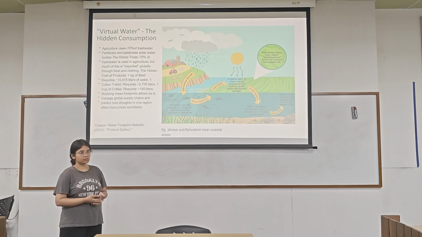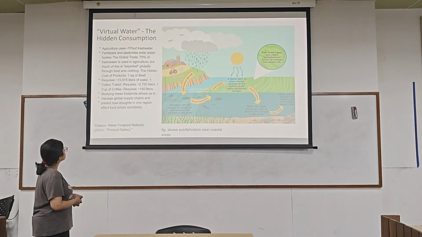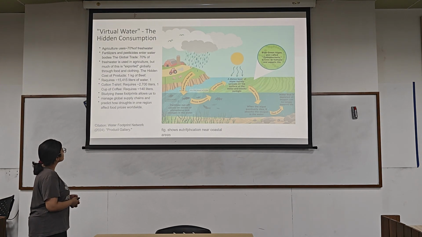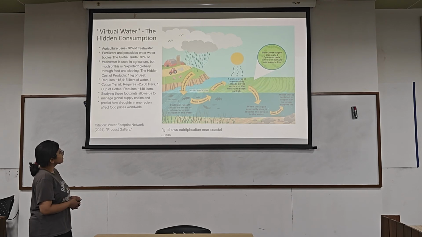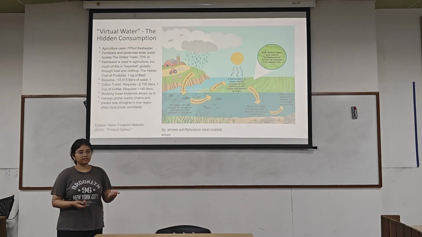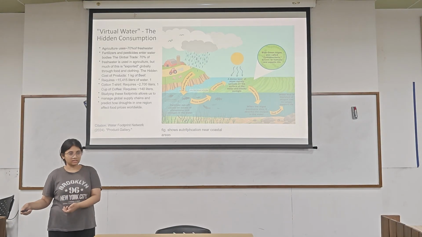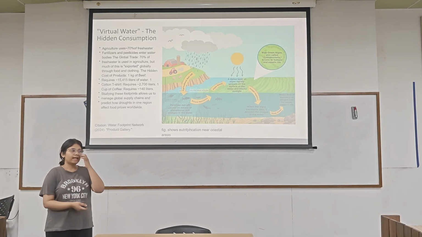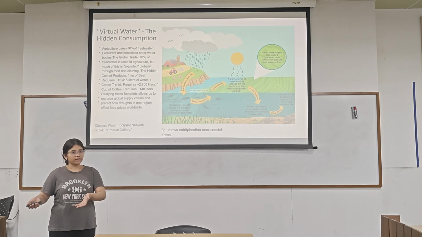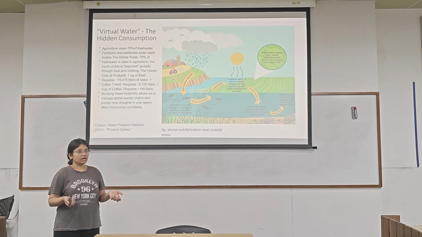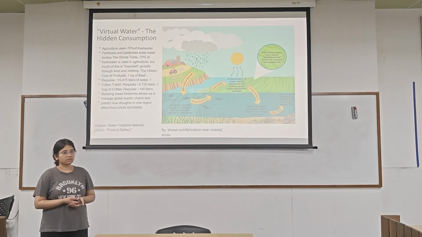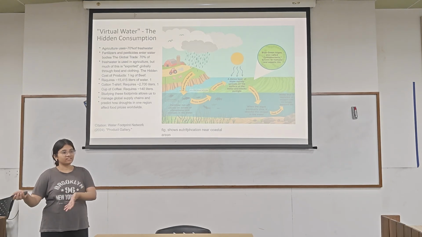Just curious, why does producing one cotton t-shirt require 2,700 liters of water? I think there's a lot of agricultural process, like cotton irrigation, and then fabric, and energy requirement to run the machinery. Where does the water come into that? Energy, I got it, the electricity part.